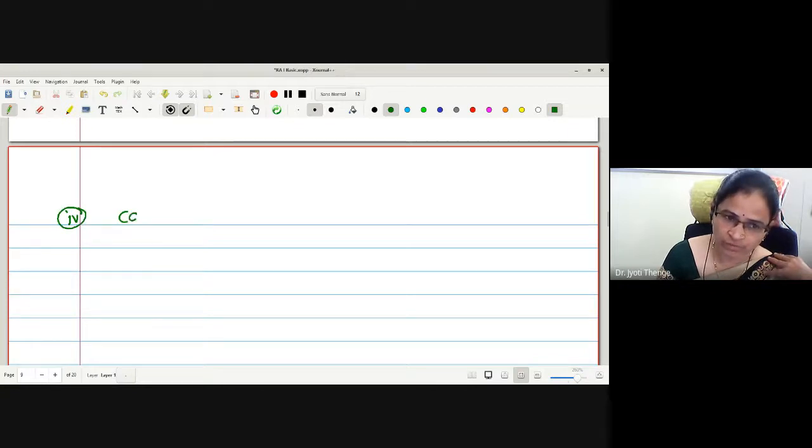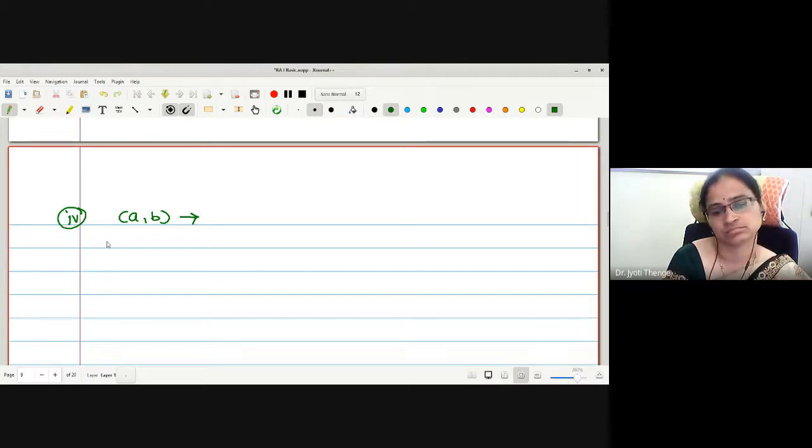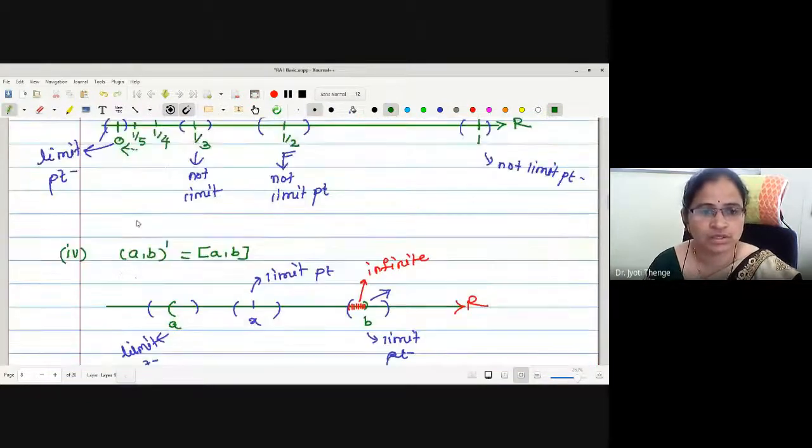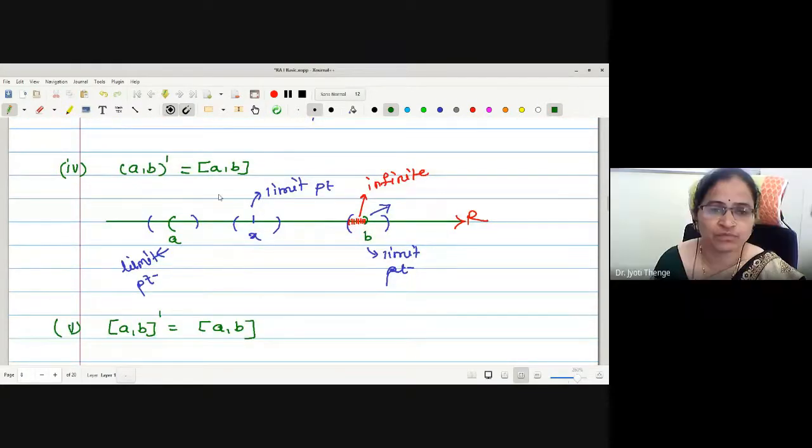What about the open interval AB? Will it contain all its limit points? What are the limit points of the open interval AB? We have checked just now: the limit points of the open interval AB form the closed interval AB. But the endpoints A and B are not members of this set.